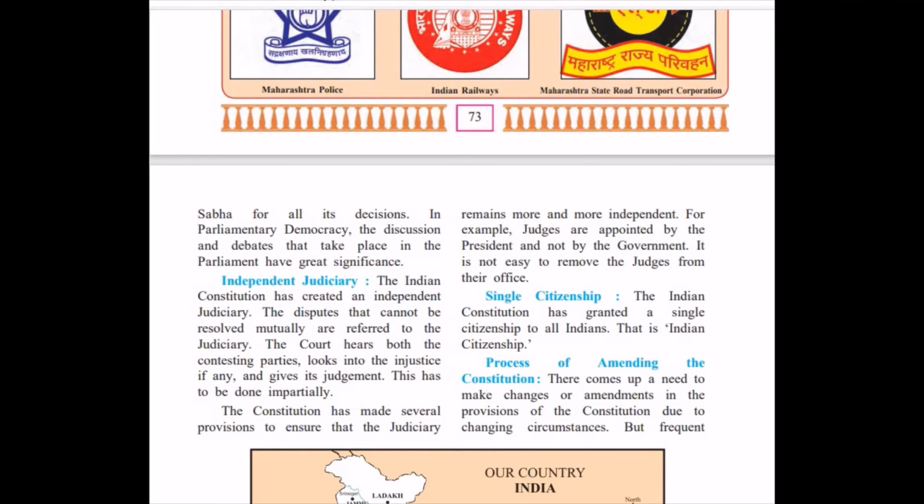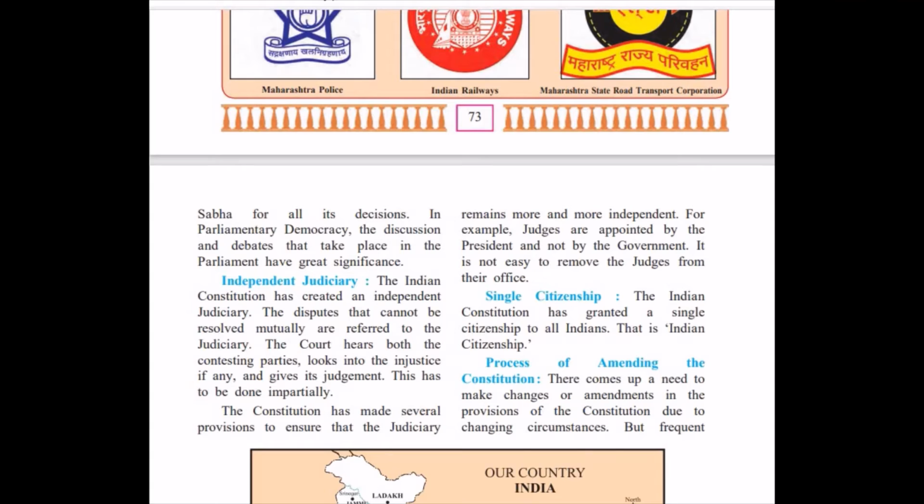We have an independent judiciary. If a conflict arises, the dispute is taken into court, and the court hears both the parties and gives judgment. If you are not satisfied with that judgment, you can go to the higher courts for appeal. Now, who gives the judgment?